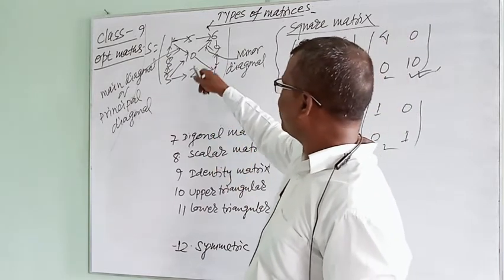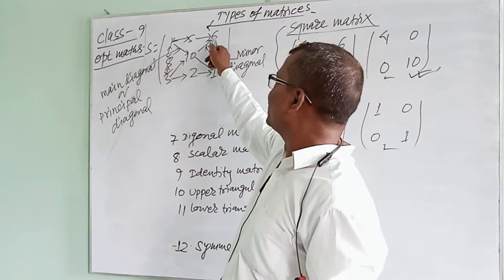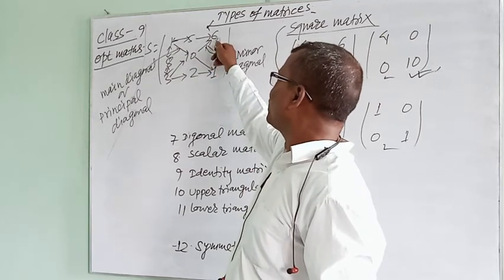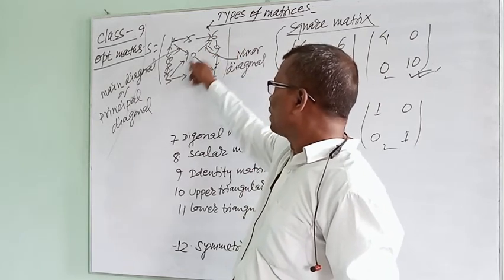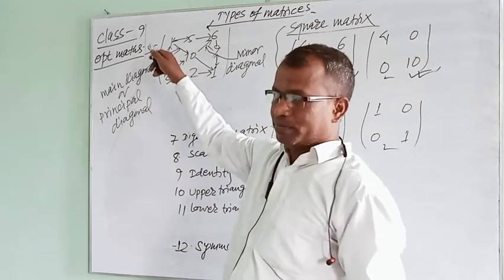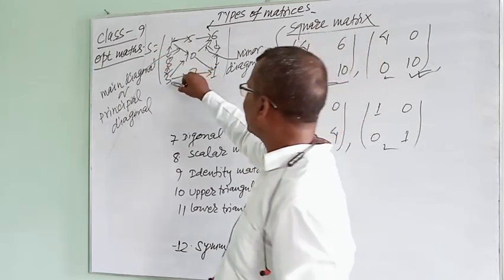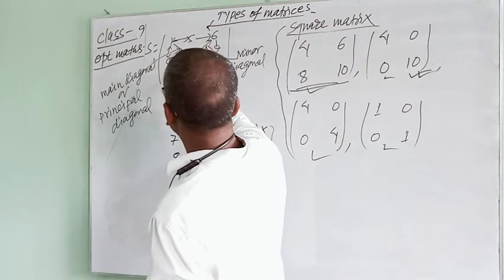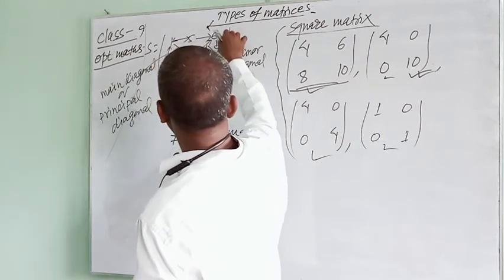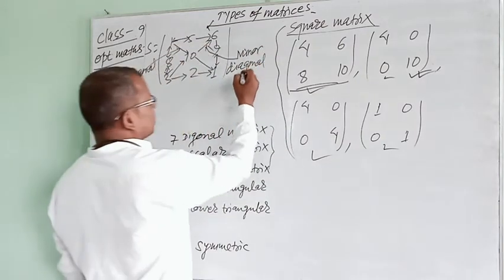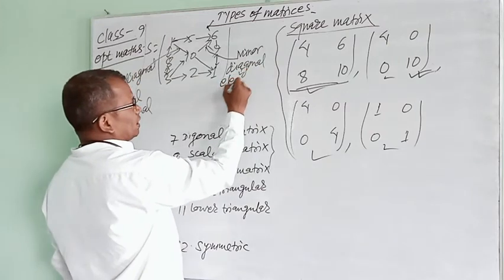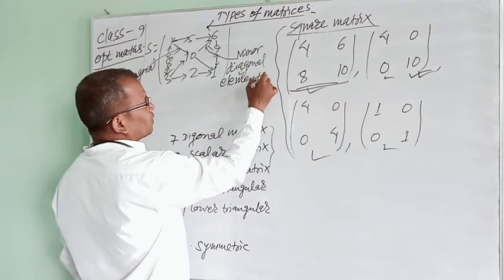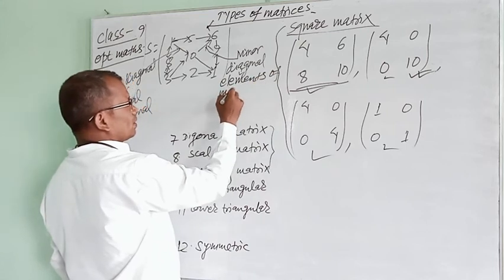And the minor diagonal starts from the last element of the first row to the first element of the last row. This is the minor diagonal.